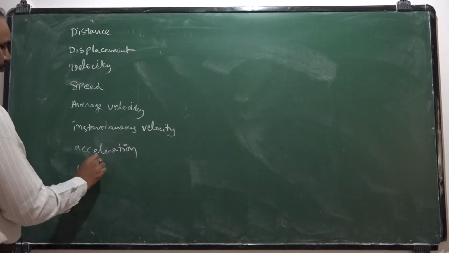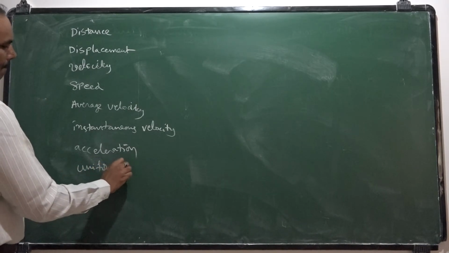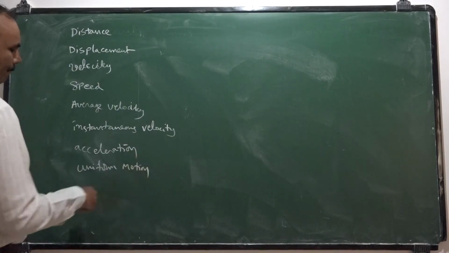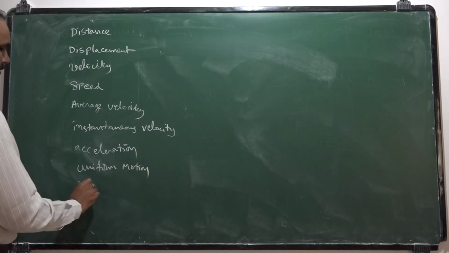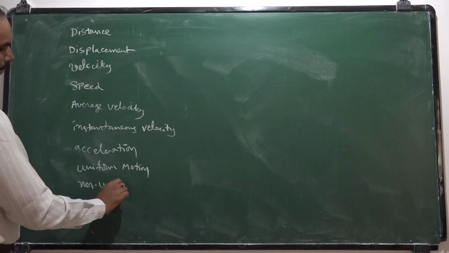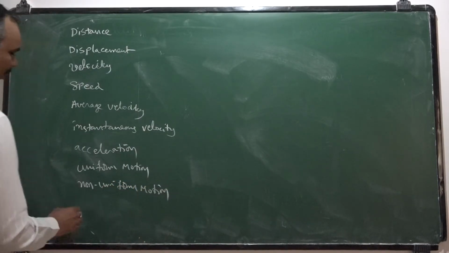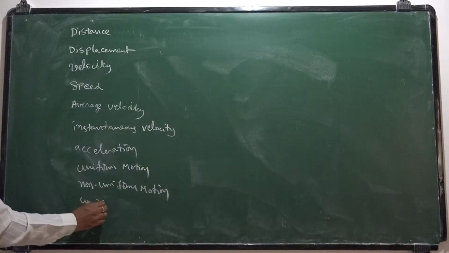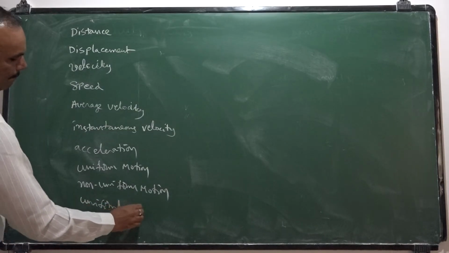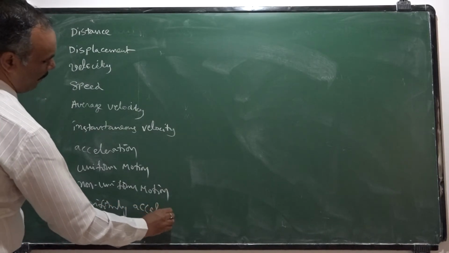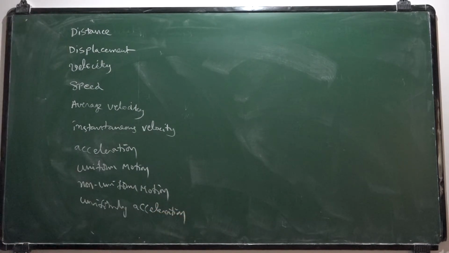Uniform motion. Non-uniform motion. Next, uniformly accelerated motion. Briefly, I will explain each and every definition now once.